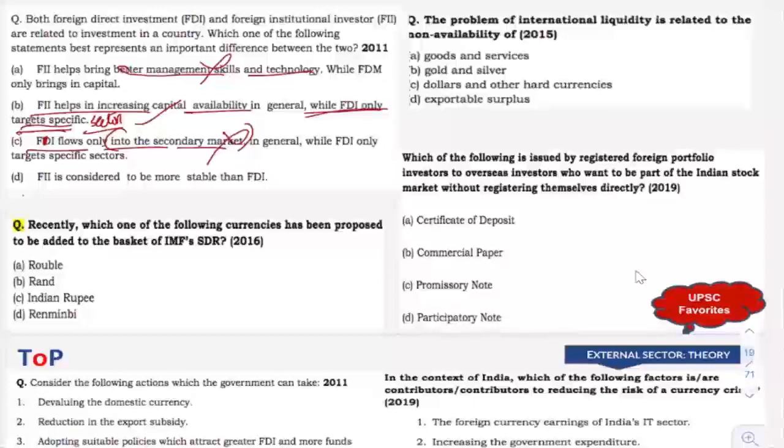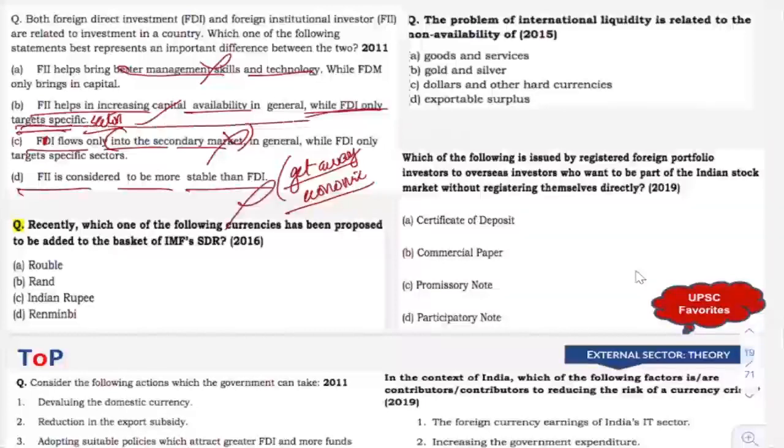Then, FII is considered to be more stable than FDI. Never. FII is the kind of investment that gets away from a particular economy as soon as there is an economic issue, right? It is the first to leave a country. FDI, as they are building some technology, as they have built assets, they do not tend to escape from an economy as soon as there arises an economic issue, right? So it is the last to leave a country, but FII is the first to leave the country. So as a result, it is wrong.